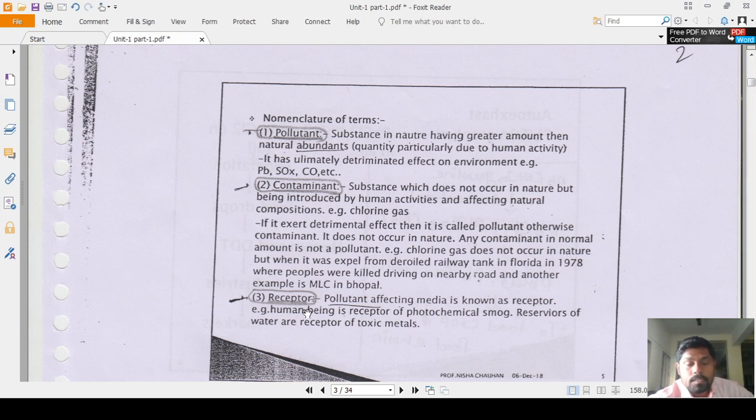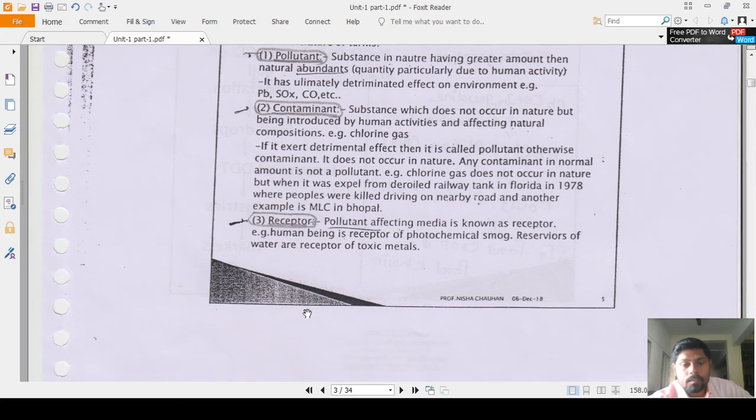Then receptor. A medium affected by a pollutant is known as the receptor. For example, human beings are receptors of photochemical smoke. That means we humans, who are affected by the pollutant or the contaminant, are known as the receptors of that pollutant.